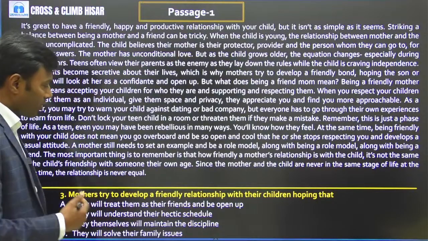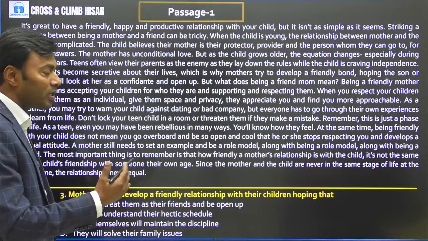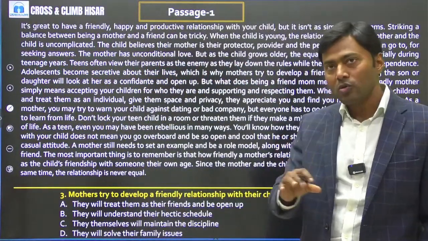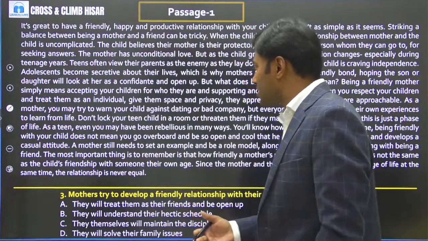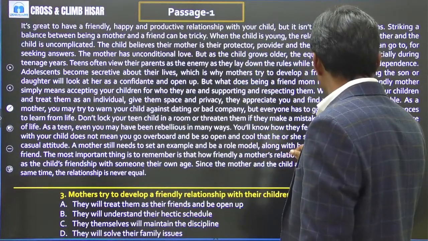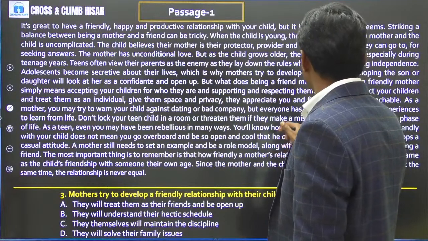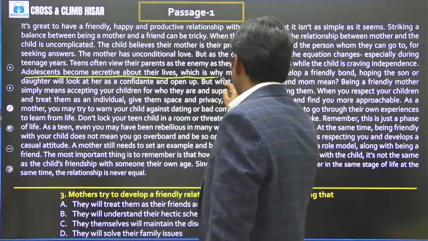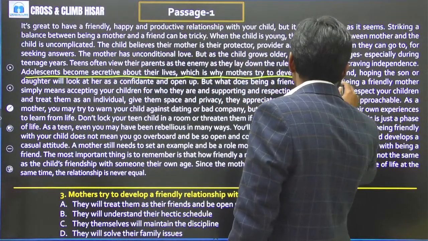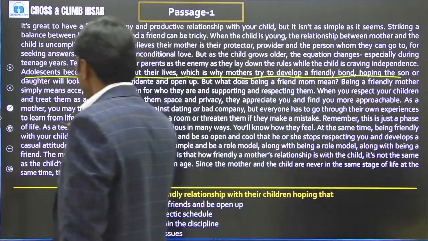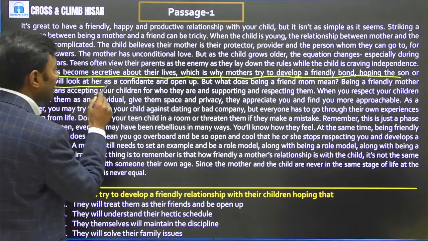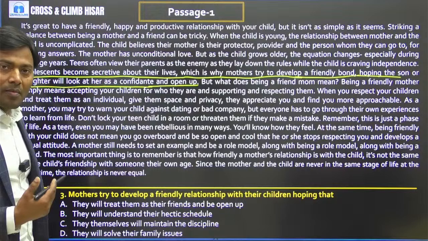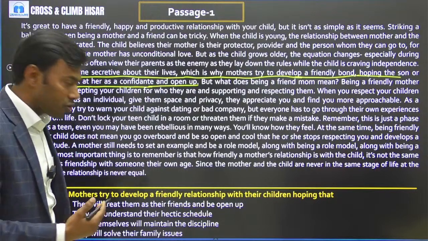Third question, mothers try to develop a friendly relationship with their children hoping that, in the hope of what mother is trying to develop friendly relationship with children? What exactly is the motive behind this? If you see the line, adolescents become secretive about their lives, which is why mothers try to develop a friendly bond hoping the son or daughter will look at her as a confidant and open up. So in the hope of what mothers try to develop friendly bond with their children?